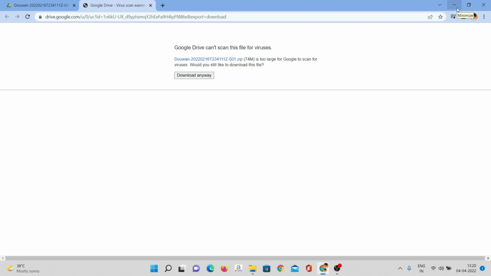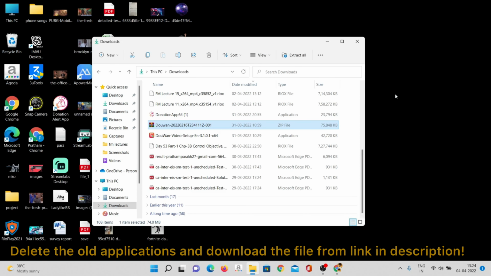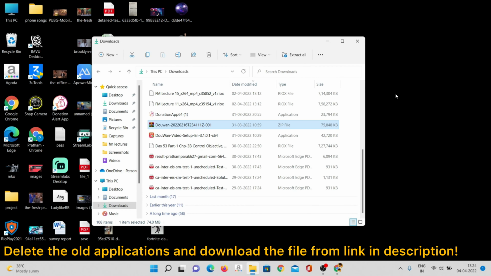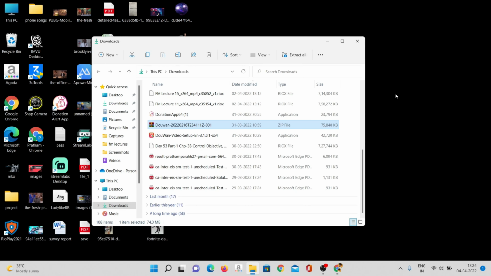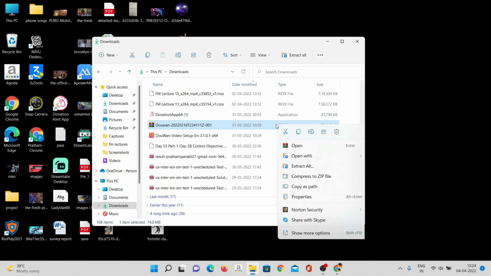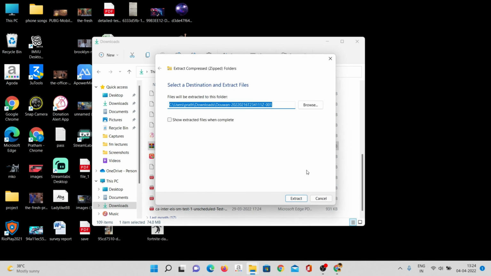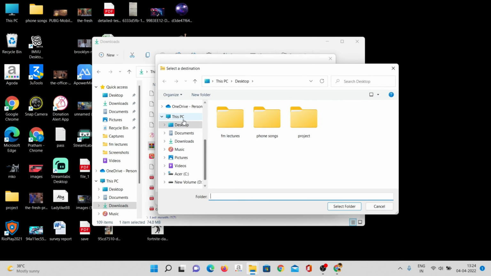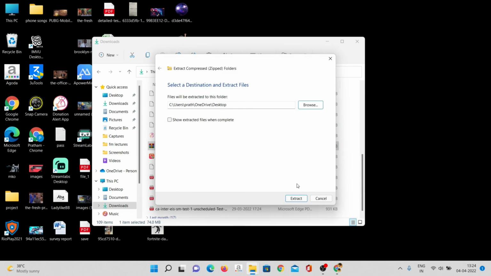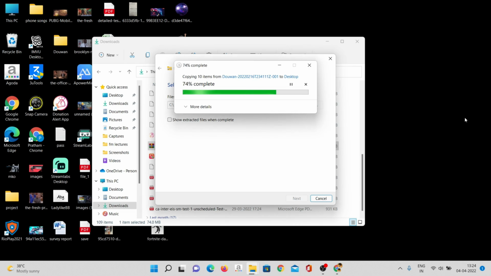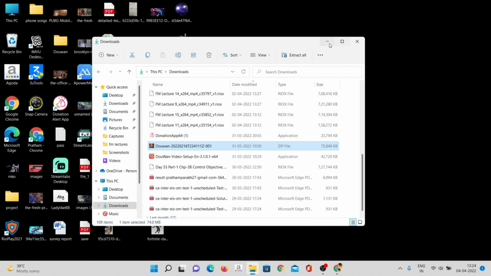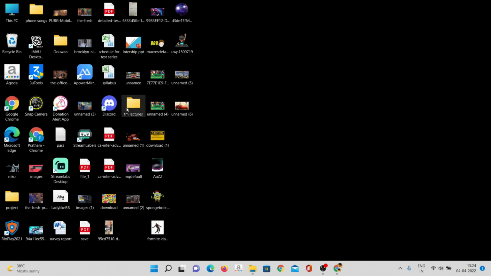And guys, please delete the old application which you have already installed. After downloading from the link, this will be a zip file. Just go there, extract all, browse, and keep it on the desktop, extract. And it is extracted, guys.